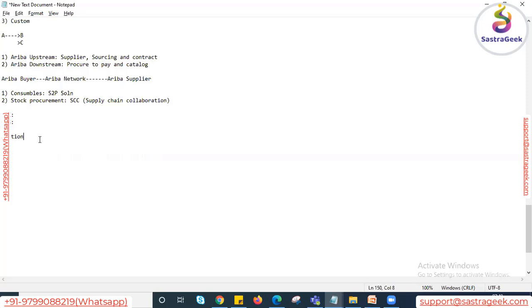We have the option to define multiple conditions on the Ariba side itself, so the validation will be done inside Ariba only. But yes, if the setup is in place, we can do the external validation as well. Those options are also available. To make it clear, I want to give one more detail. Whatever we are speaking about here, procure to pay and catalog in the downstream system, where the entire PR to invoice happens, you have to consider that Ariba only supports indirect purchasing, not part level purchasing.